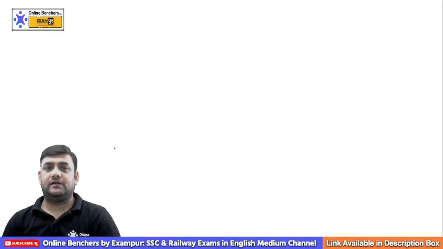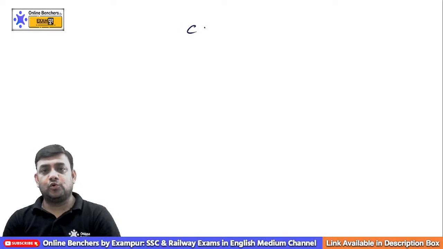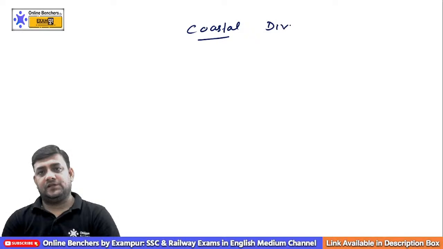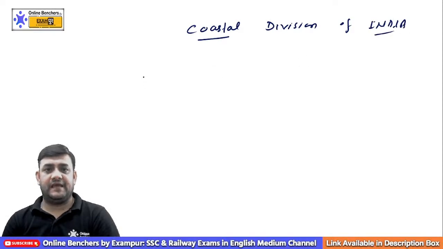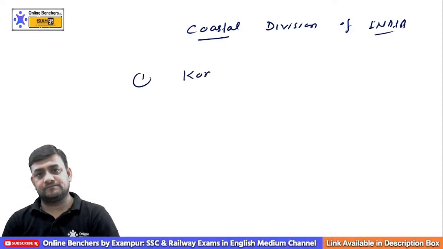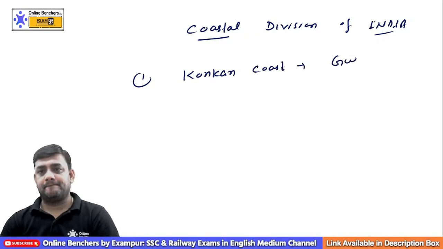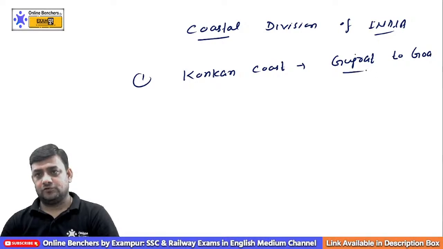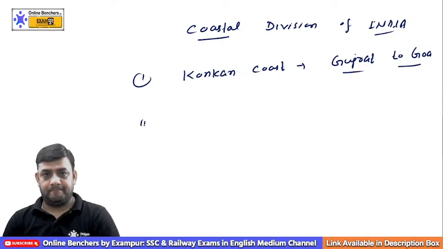Don't forget about that. If you talk about the coastal division of India, we have the Konkan coast, it runs from Gujarat to Goa.